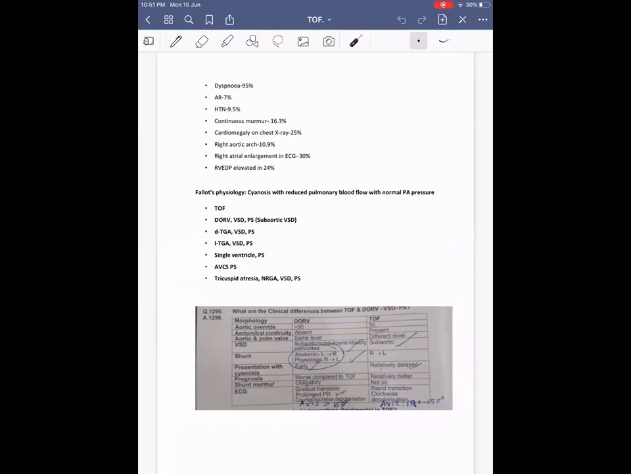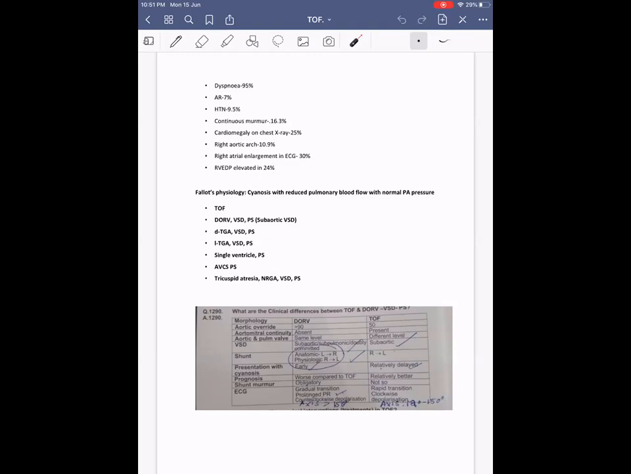Clinically, it may be difficult to differentiate between the two. ECG will give a good evidence. If the right axis deviation is more than 150 degrees, more likely to be DORV, and if it is between 120 to 150 degrees, more likely to be TOF. Then coming on to echo parameters, the aorta overriding. Also the ECG transition from V1 to V2 will be there in TOF. In DORV, it won't be there.